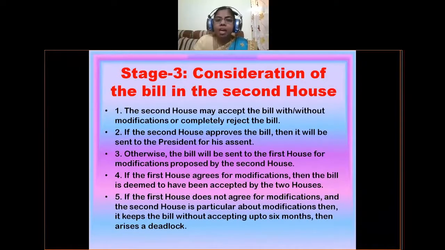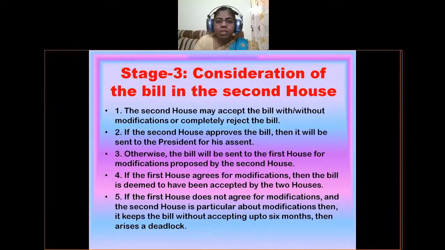If the second house is demanding modifications in the bill, then it will be sent back to the first house, from where it has been sent. Then, after that, again it will be sent to the second house. If the first house agrees to the modifications, then the bill is deemed to have been accepted by the two houses.